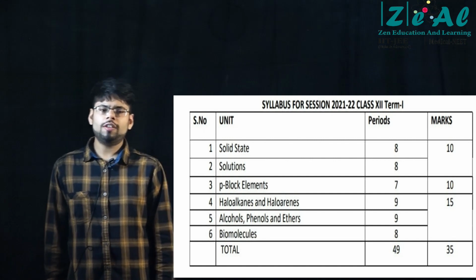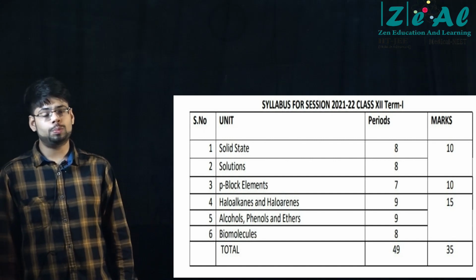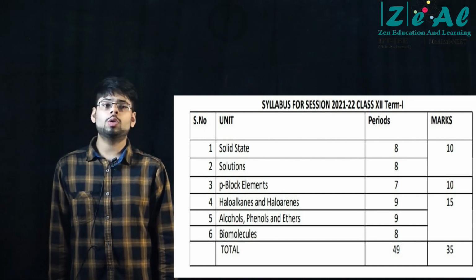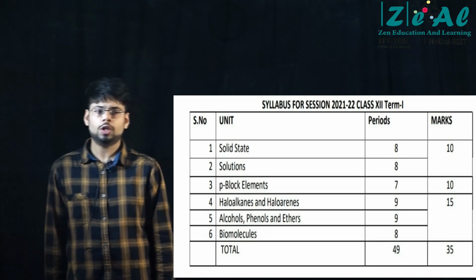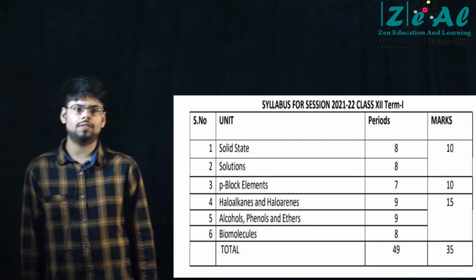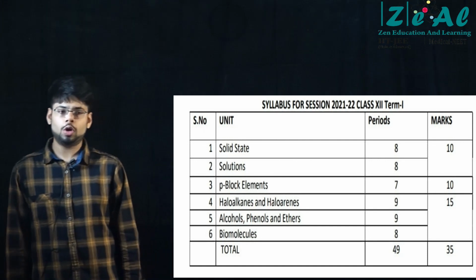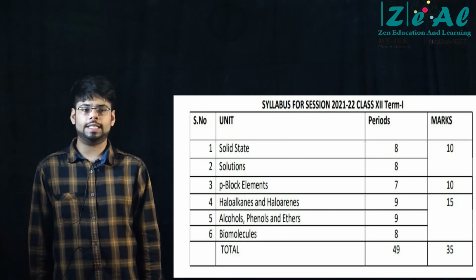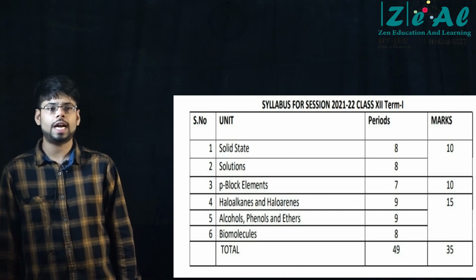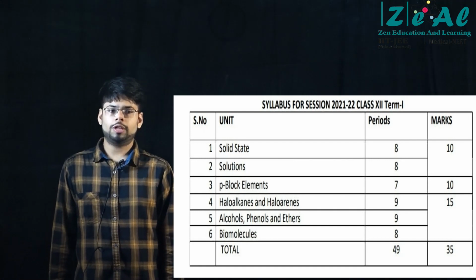Now, you have group 15, group 16, group 17 and group 18. Focus more on group 15 and group 16. Most of the reactions are based on group 15 and group 16, talking about the NCERT level stuff. Okay, so be thorough with group 15 and group 16, and after that you can focus on group 17 and group 18. So your major focus should be on group 15 and group 16, right?